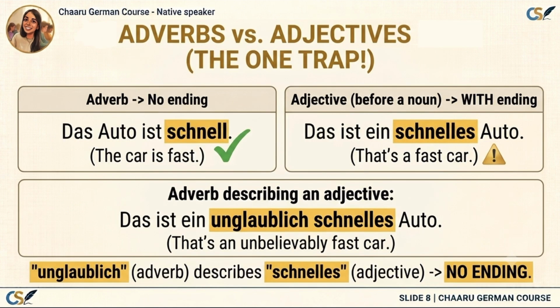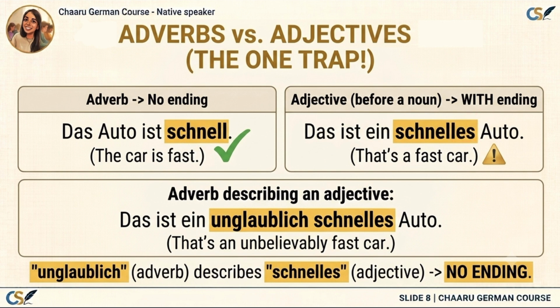Now, let's look at one common source of confusion. The same German word can sometimes function as an adjective and sometimes like an adverb. For example, das Auto ist schnell. Here schnell comes after the verb ist. It describes the action. How? Schnell. Notice that there is no ending. It's simply schnell, not schnelles, not schneller, not schnelle. Now compare with das ist ein schnelles Auto. Now schnelles comes before the noun Auto. Whenever an adjective comes before a noun, it needs an ending.